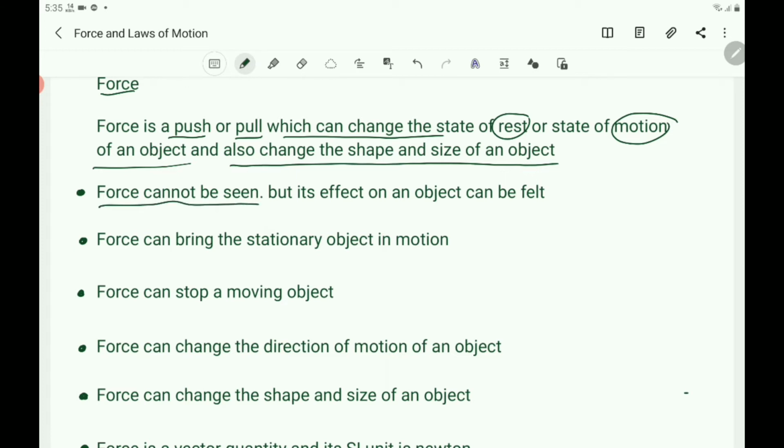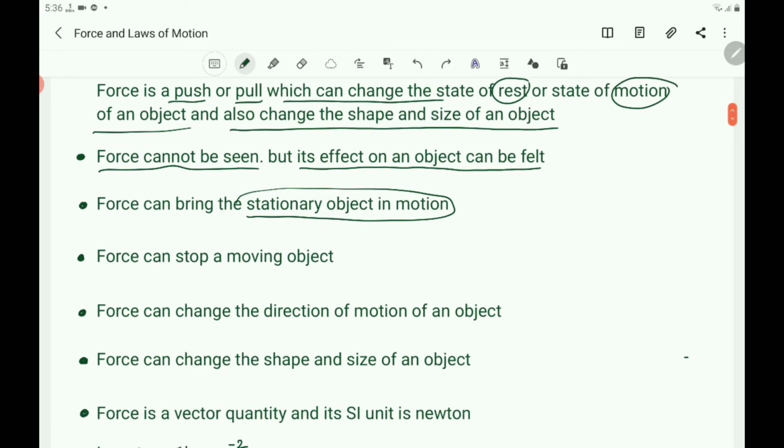Force cannot be seen, but its effect on an object can be felt. Force can bring a stationary object into motion. Force can stop a moving object. Force can change the direction of motion of an object.